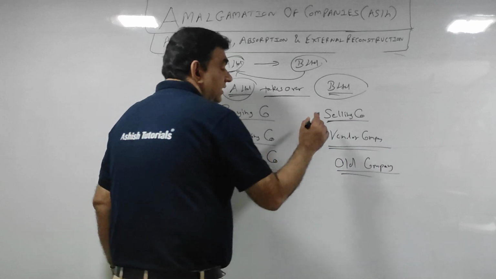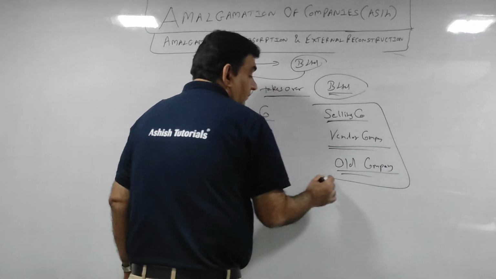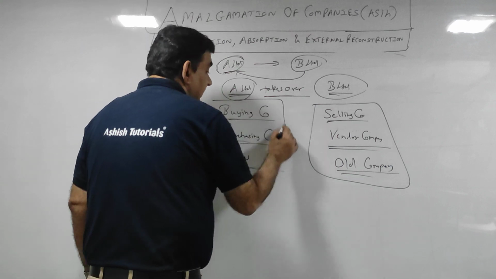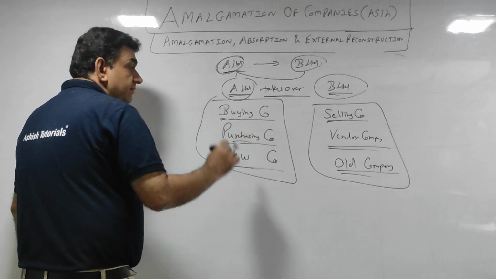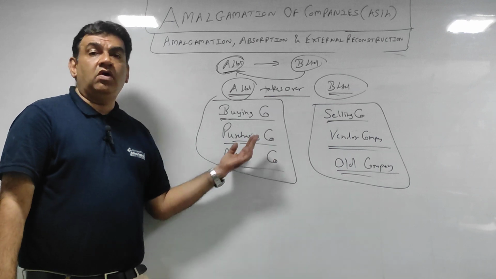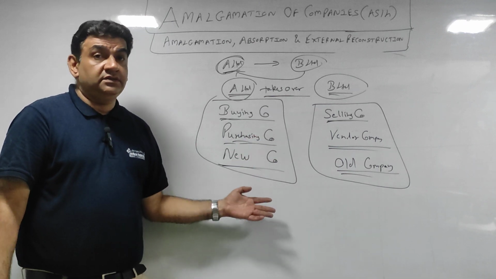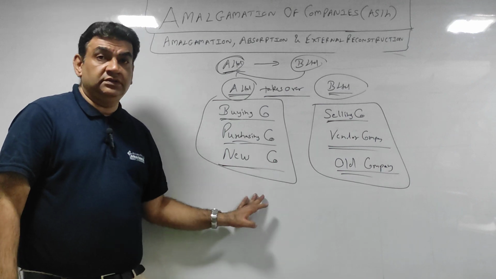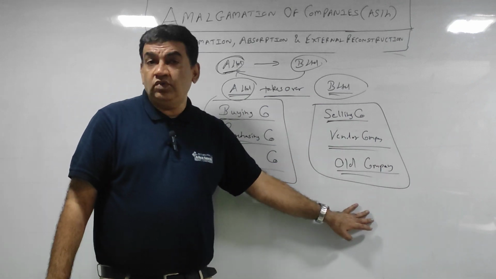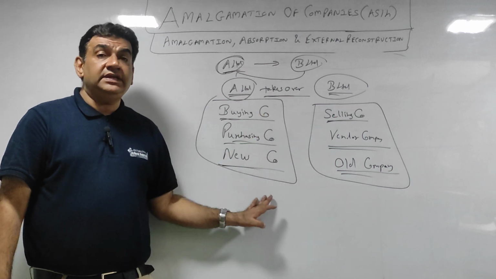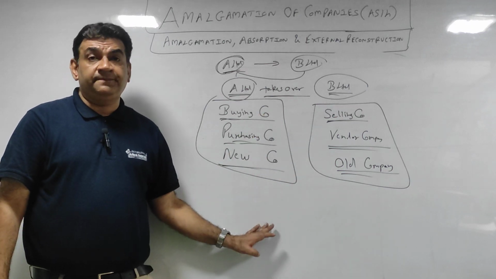Now why did I explain this? You may get accounting entries for B Limited, or for A Limited, that is the old company or the new company, or old and new both. They can ask you either only in the books of the vendor company, only in the books of the buying company, or both.